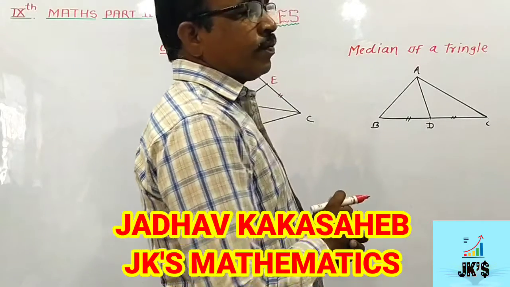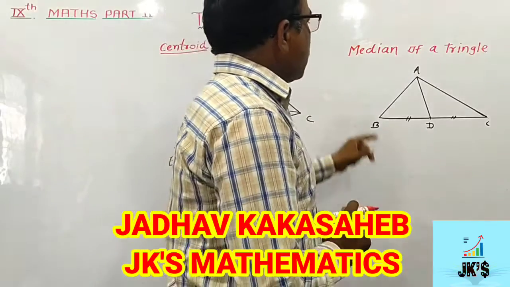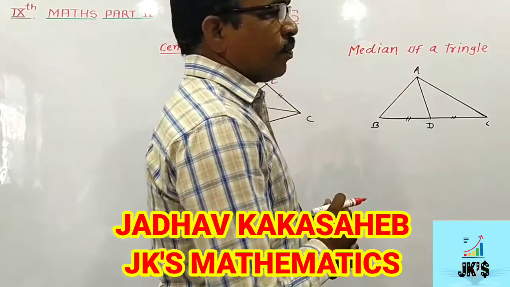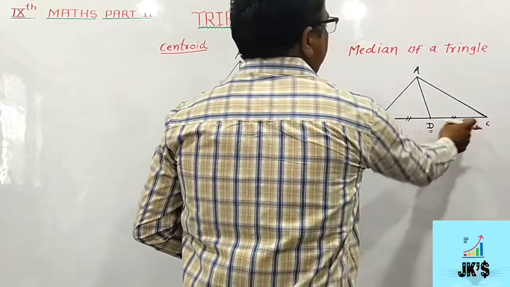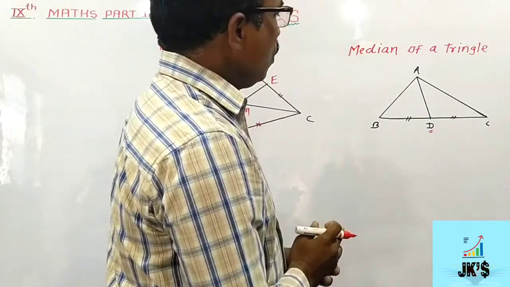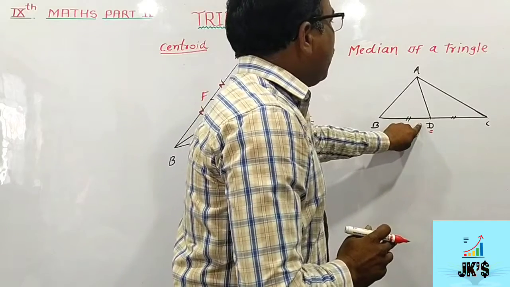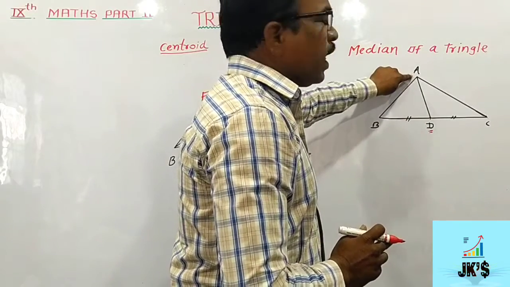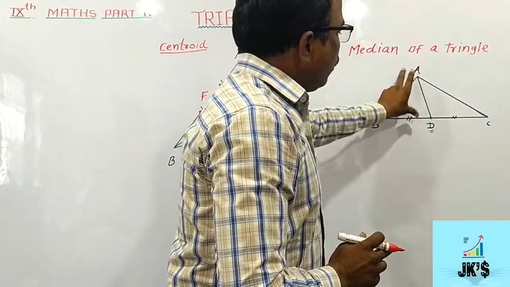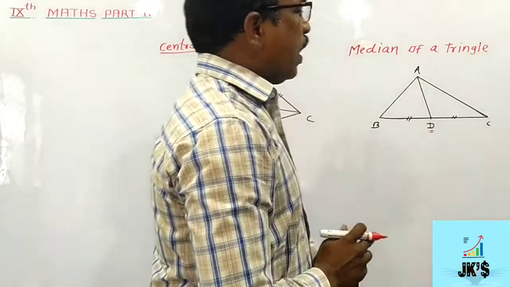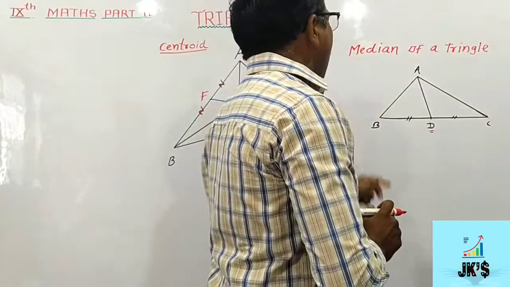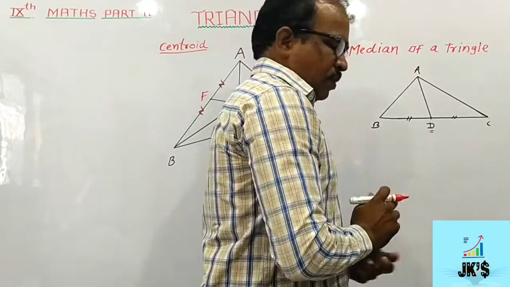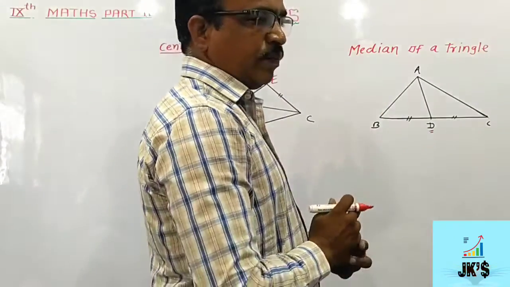In this figure, when we see this triangle ABC, point D is a midpoint of side BC. When we join this point D with opposite vertex, that is A, we get this segment AD, and this segment AD is nothing but the median of BC from A.